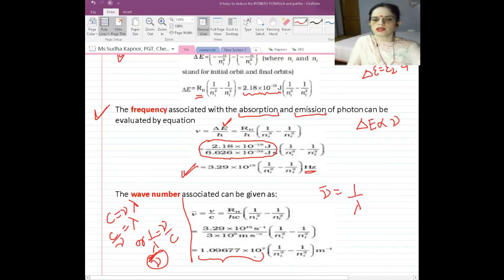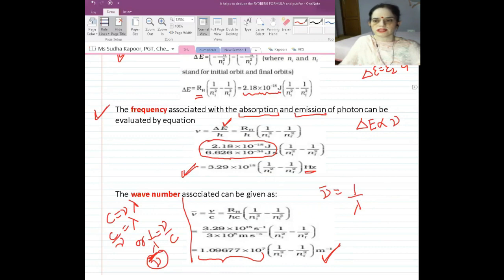So if we are using 1.09677 into 10 to the power 7, then it is given in meter inverse. We must be very particular about the units also, because a change in unit can make your answer change in decimal places. So be very particular about the values and also about the units.